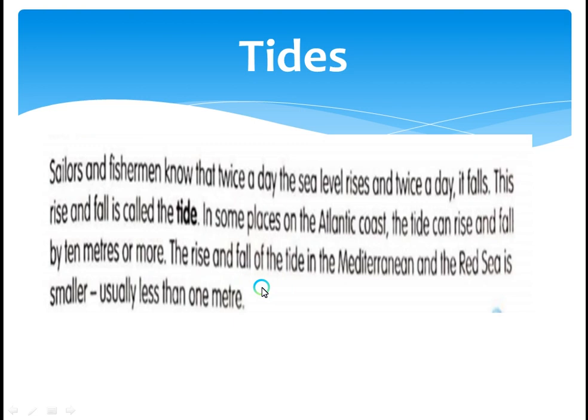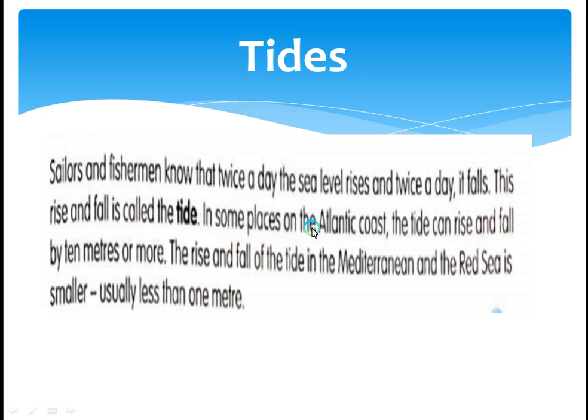Tides. Now sailors and fishermen know that twice a day the sea level rises and twice a day it falls. You have been to the beach, you see that sometimes the sea level will rise up and it will come down. Fishermen and sailors already know this. There's a time the water level will rise, and there's a time it's going to decrease. So this rise and fall is called the tide.